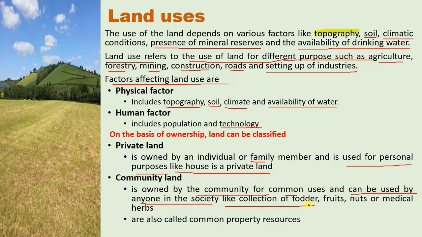Like collection of fodder. The people collect fodder from the grassland area and use it collectively. A single person is not allowed. The people living in that area can collect fodder for their cattle. Then fruits, nuts, and medicinal herbs. So areas where such things are there are usually referred to as community land. These are called common property resources.